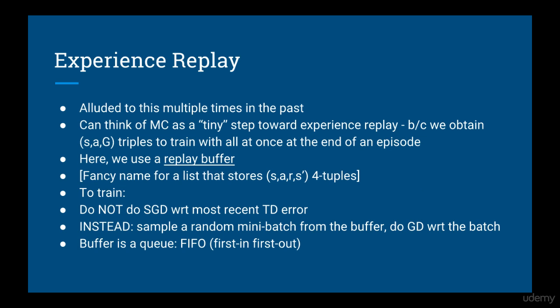The size of the buffer is chosen by the programmer and is considered to be a hyperparameter. Inside the replay buffer, we store 4-tuples of state, action, reward, and next state. To train the deep Q network, we sample a random mini-batch from the replay buffer and use that as training data. The buffer basically acts as a queue. In computer science terms, that means first in, first out. So the buffer always contains the most recent 4-tuples.